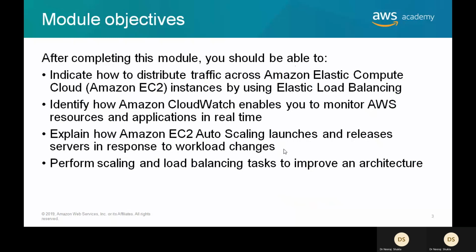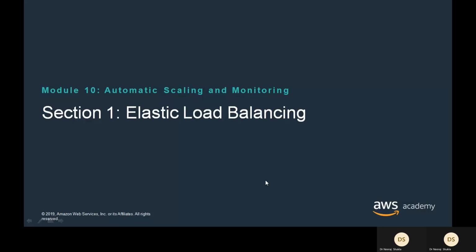That means if we have a heavy workload, instances will automatically turn up, and they will go down when there is no proper load. So that we have to see.